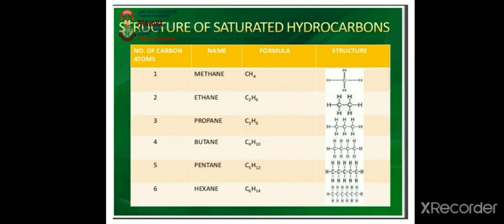Hexane, that is 6 carbon atoms, and if you observe all these hydrocarbons, you find a single bond between carbon atoms. So, due to single covalent bond, these hydrocarbons are called saturated hydrocarbons. These are also called alkanes.